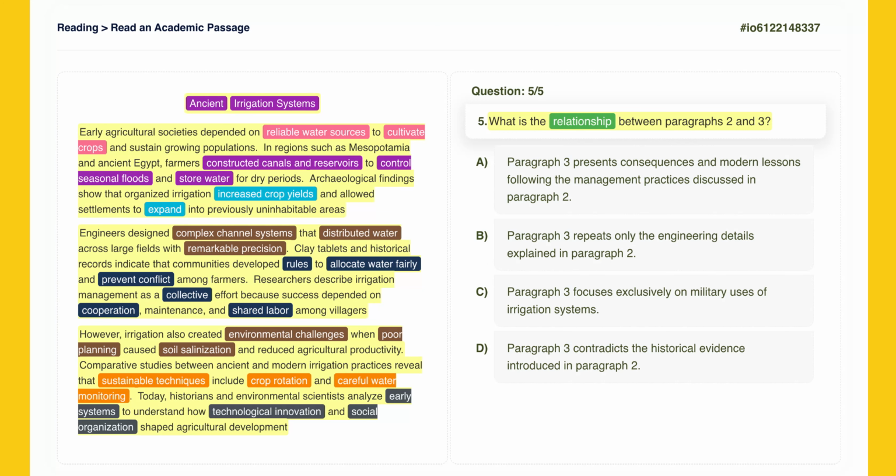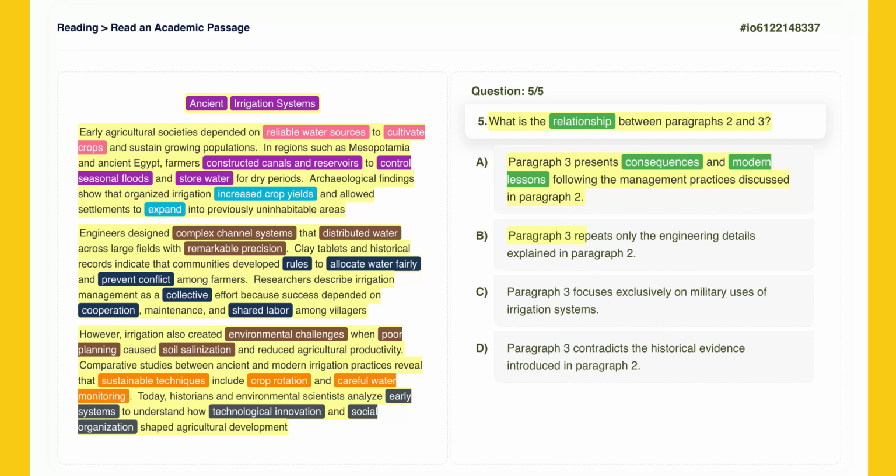Let's take a closer look at option A. Paragraph 3 presents consequences and modern lessons following the management practices discussed in paragraph 2. Paragraph 2 details the management practices, rules, cooperation. Paragraph 3 then presents consequences, soil salinization, and modern lessons. Sustainable techniques include crop rotation. This perfectly describes the flow and connection between the two paragraphs. Correct. Now, let's take a closer look at option B.